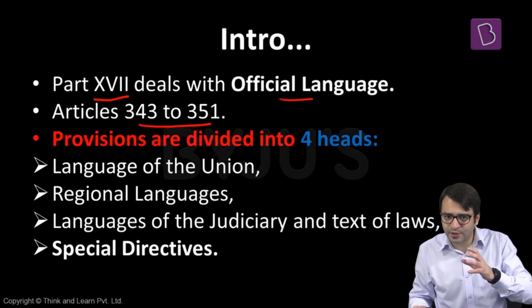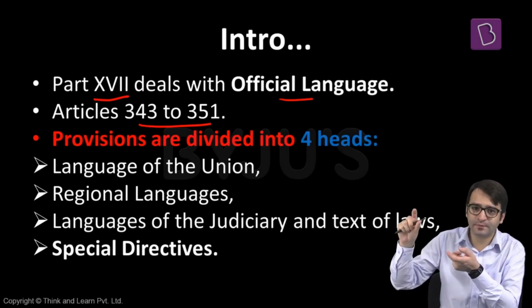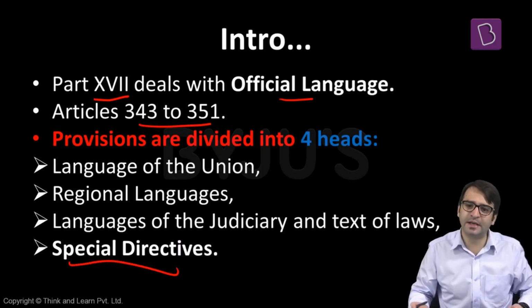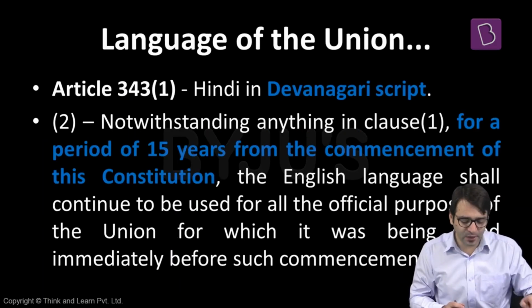And these provisions can be divided into four categories or four groups. What is the official language of the union, the central government? What is the official language of the states? What is the official language for the judiciary? And then there are various special directives so far as languages are concerned. Let's look at all these one by one, beginning with what is the language of the union.